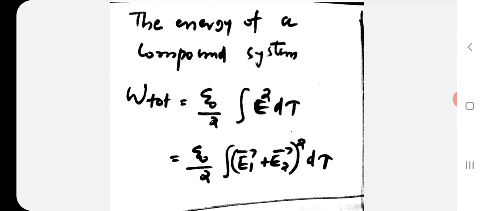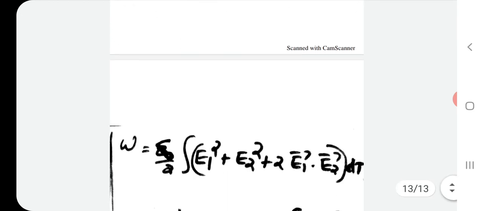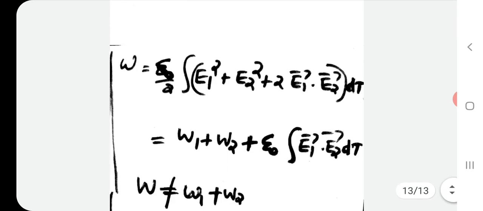E1 is the electric field produced by one part of the system, E2 the electric field produced by the other part. So the total is epsilon 0 by 2 integral of (vector E1 plus vector E2) square d tau. As we take the square, we get W equal to epsilon 0 by 2 integral of E1 square plus E2 square plus 2 E1 dot E2 d tau.